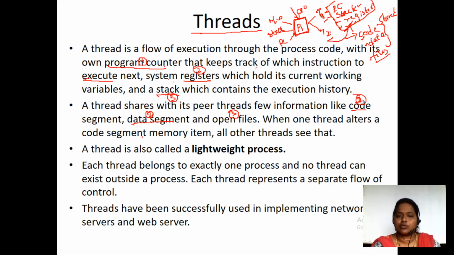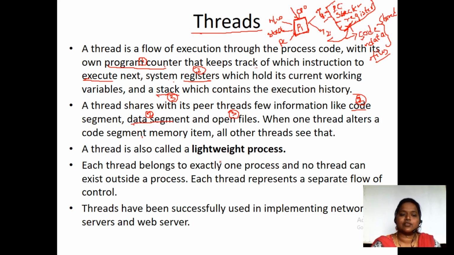But when it comes to threads, we can share the data, the code, and the files. When we are sharing something among the threads, we can complete the work within a very small amount of time with much more efficiency. That is the advantage of why we make a process into a small number of threads.